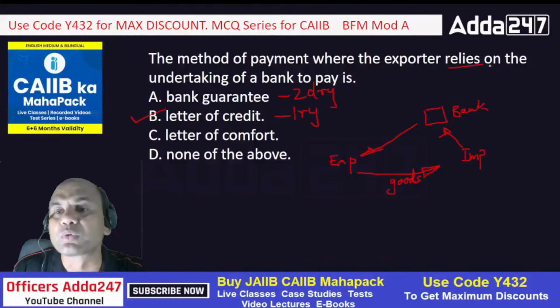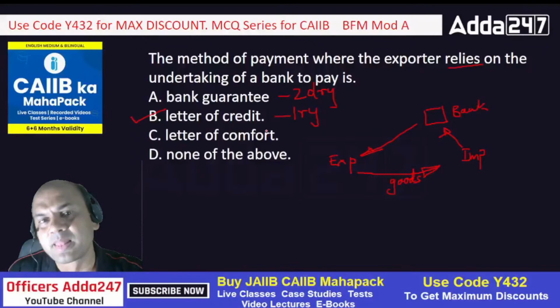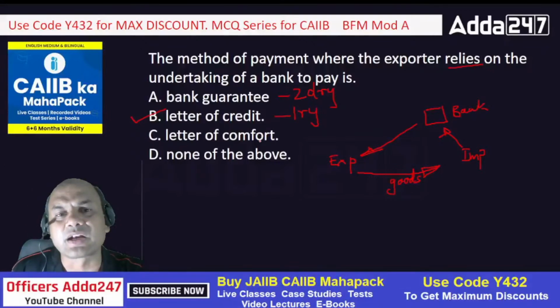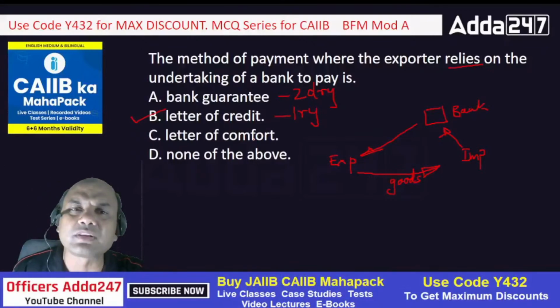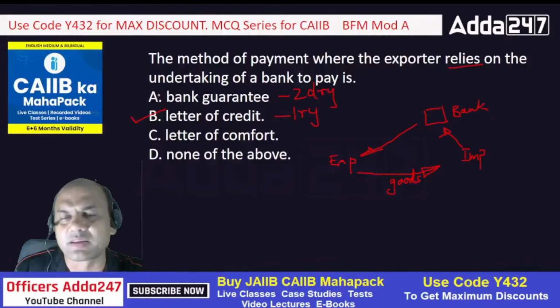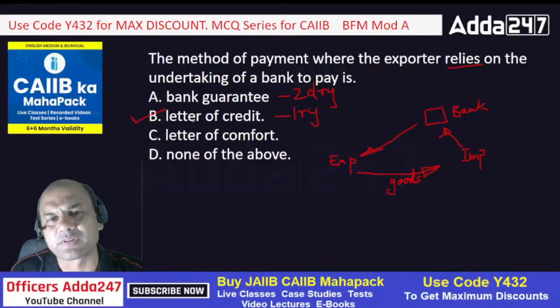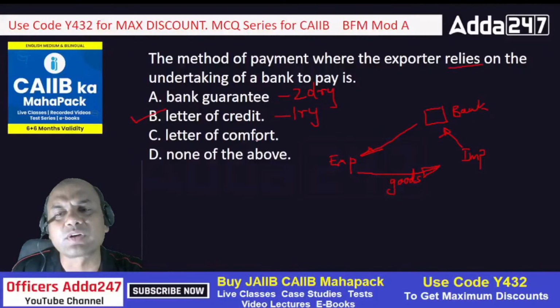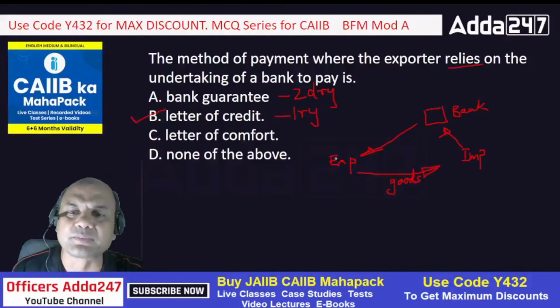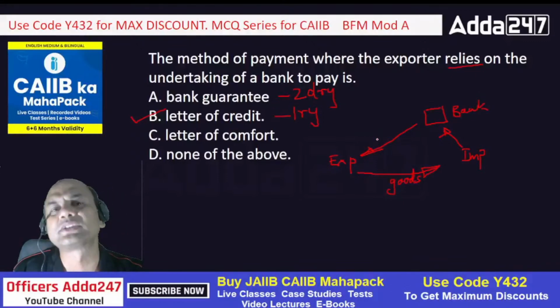The exporter totally relies on the undertaking of the bank. And what is this letter of comfort here? Letter of comfort and letter of understanding are other names for a bank guarantee. It's a sort of guarantee after all. In a letter of comfort, the bank tells somebody else, you do this transaction, if something happens, I'll take care of it.